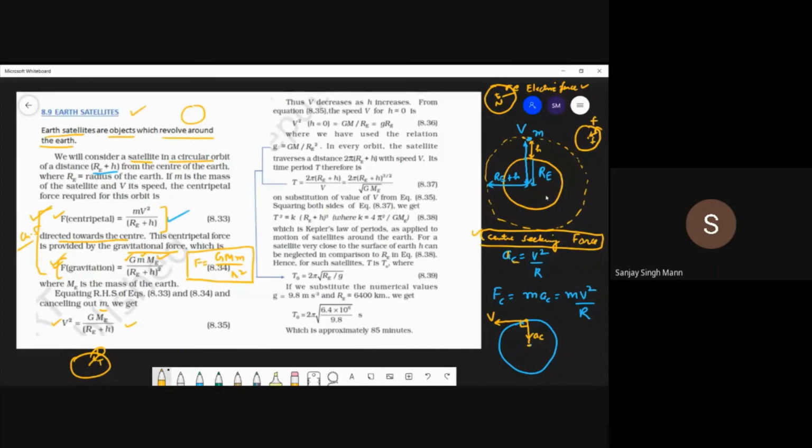Now this velocity v you see is inversely proportional to h. So if you increase h, this v will decrease. So if we are taking this projectile to more height, less velocity will be there.